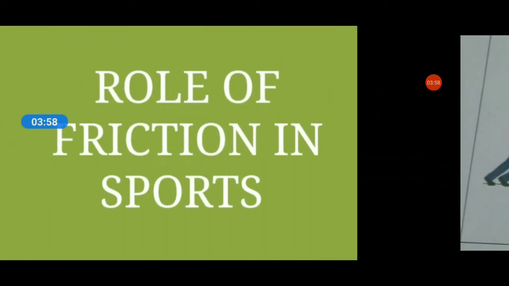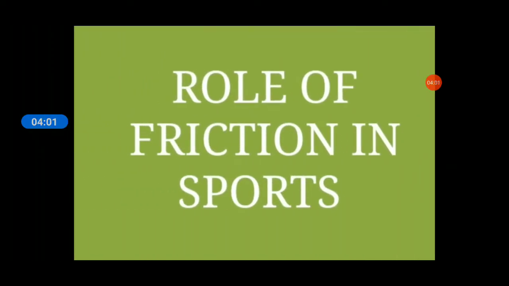The next subtopic is the role of friction in sports, or advantages and disadvantages of friction in sports. Friction is usually called a necessary evil. It means that it is essential in games and sports. Without friction, we cannot perform better in the field of sports. For example, athletes, especially racers and jumpers, use spikes and football players use studs to have appropriate friction while they run fast. Without friction, they would be unable to run fast.